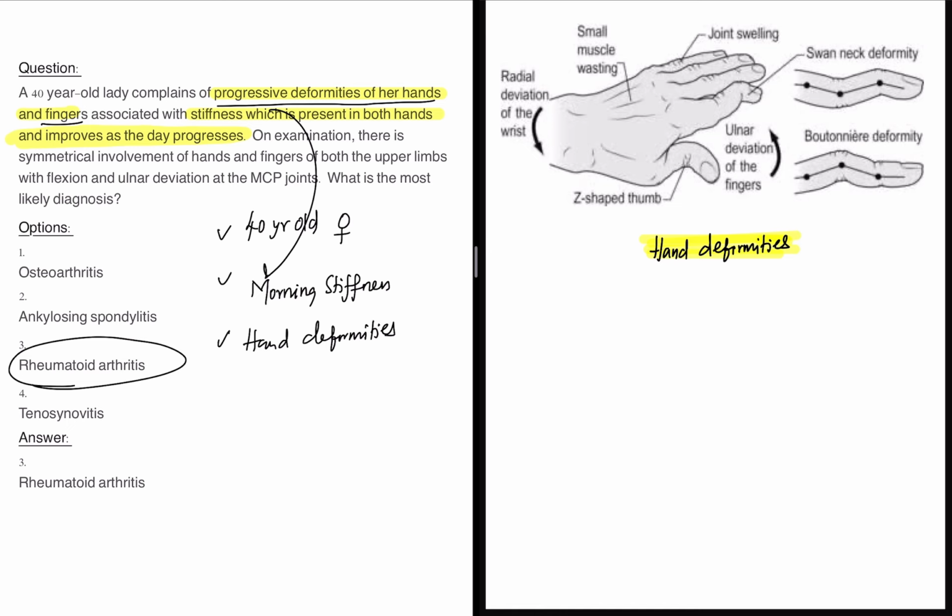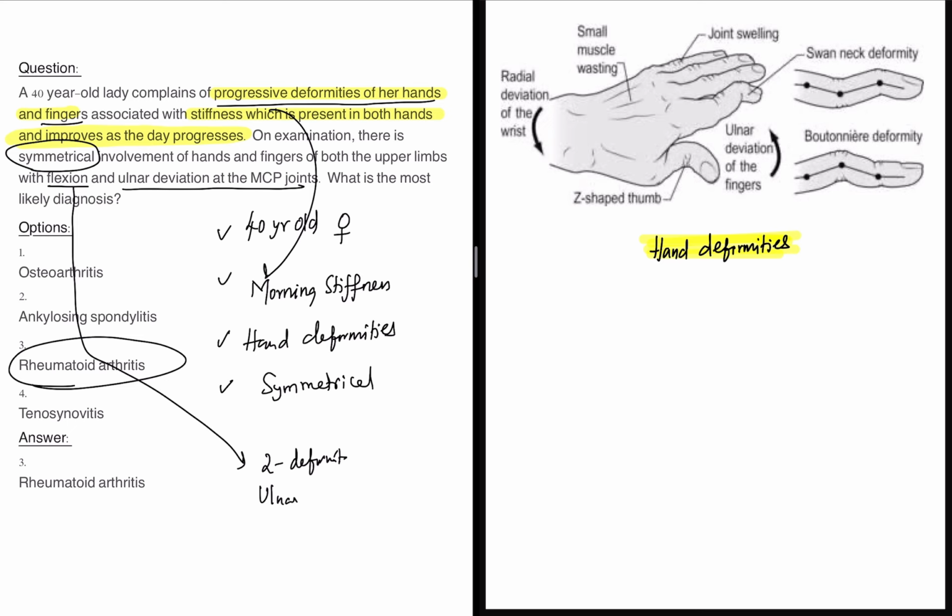The other feature which is supporting the diagnosis is symmetrical involvement. Okay, symmetrical, because osteoarthritis is asymmetrical. And the clue here is flexion deformity and ulnar deviation of the MCP joints. That means I am talking about a Z deformity, and also ulnar deviation, which are classical hand deformities of rheumatoid arthritis. So my most likely diagnosis in this scenario is rheumatoid arthritis.